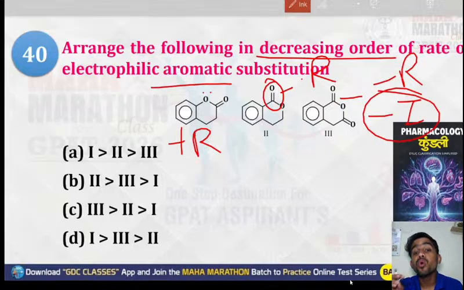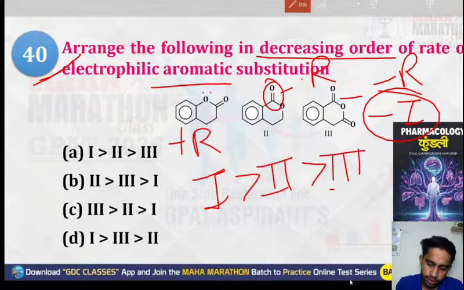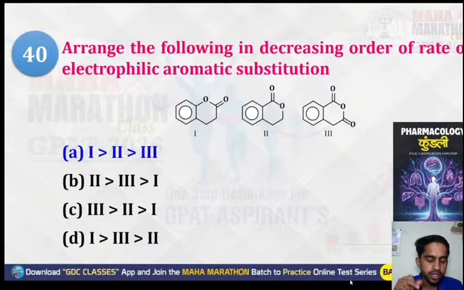So making it more electron deficient, and we have to find the electrophilic aromatic substitution. So what will be the correct order? The correct order will be first, then after that second, and then after that third. So option number A will be the right answer.